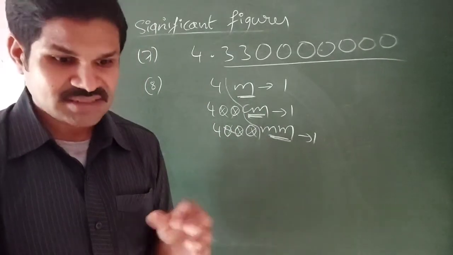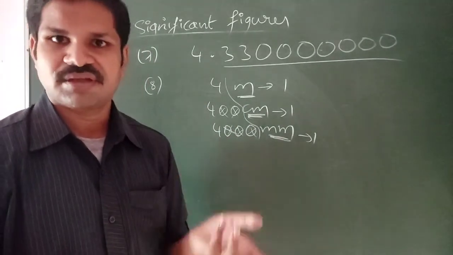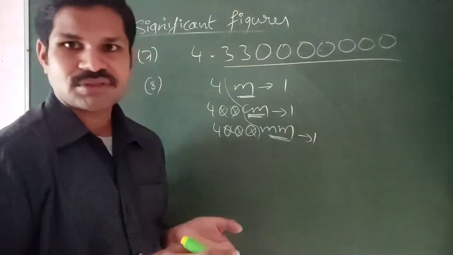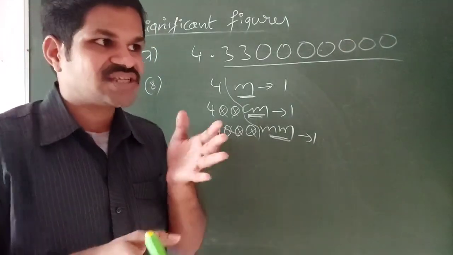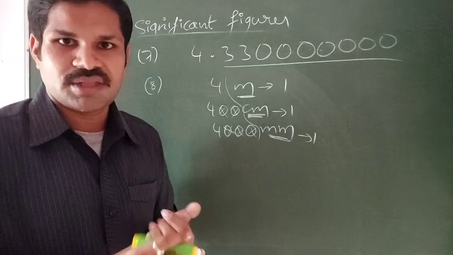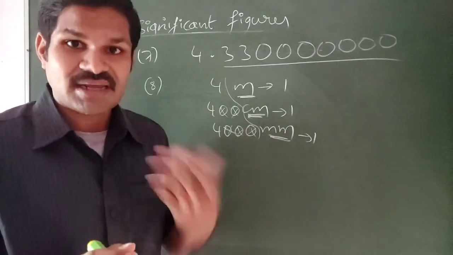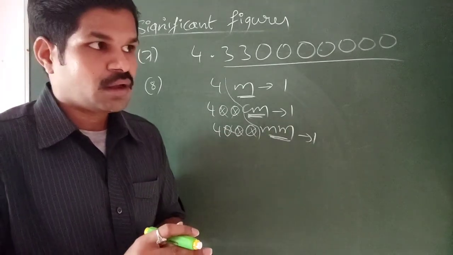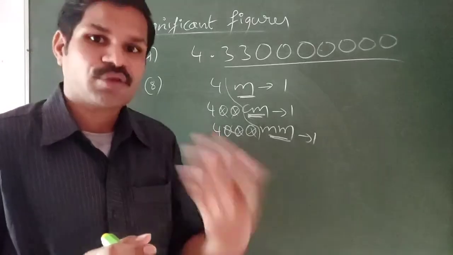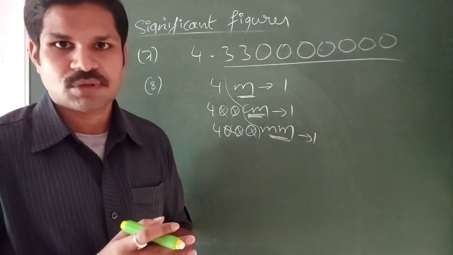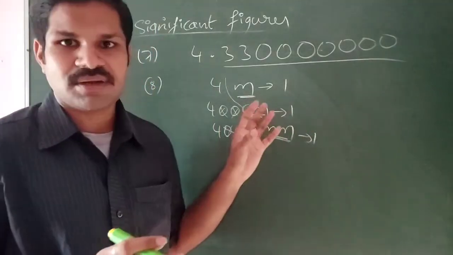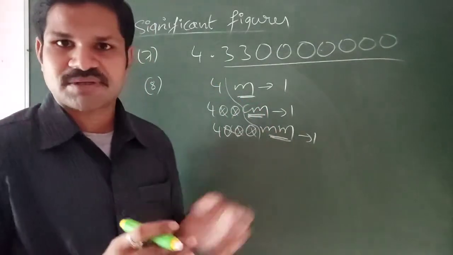This concept of significant figures is used to check errors. It is used to define errors in measurement, and to check how accurate a measurement is. All these things will be explained with this concept of significant figures.